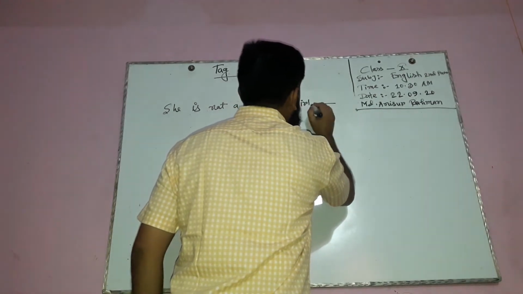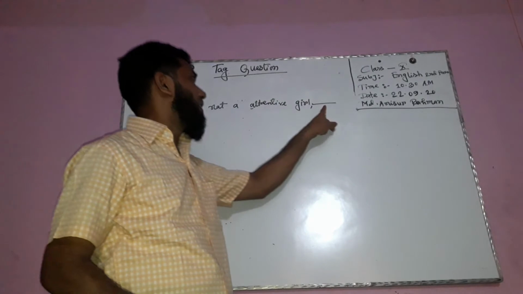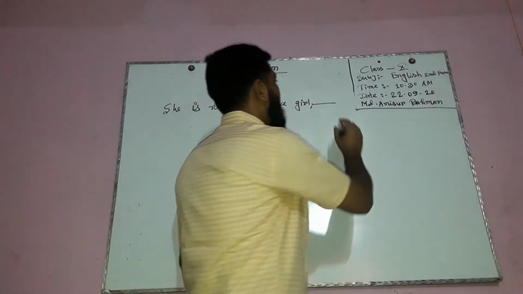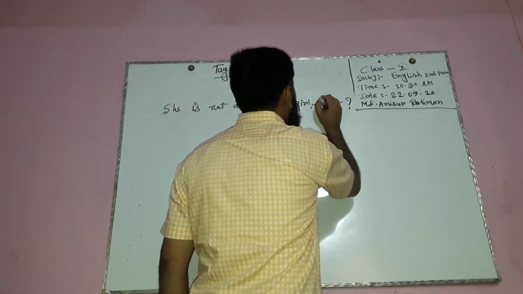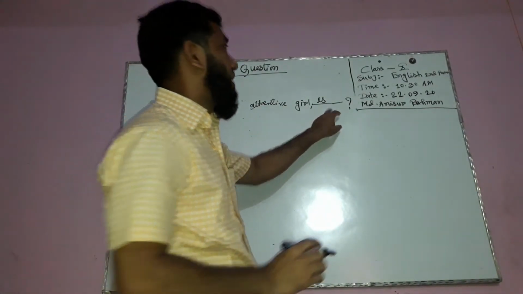This sentence is a negative sentence, so the tag question has to be in the affirmative way. Is she? Here we have no need to add "not".